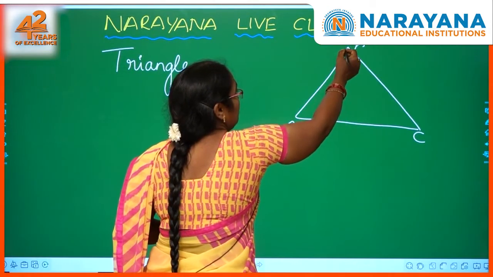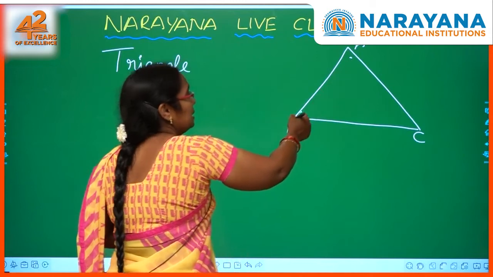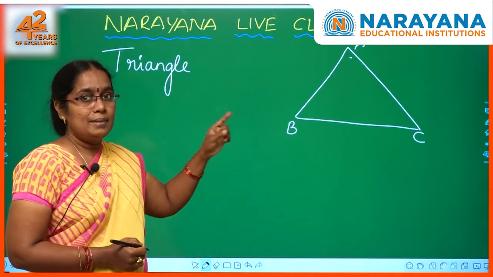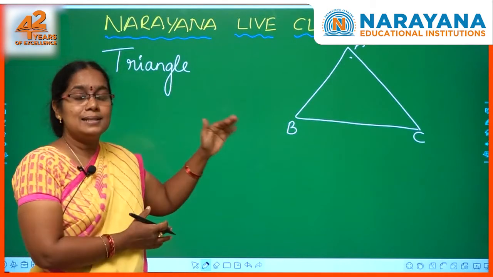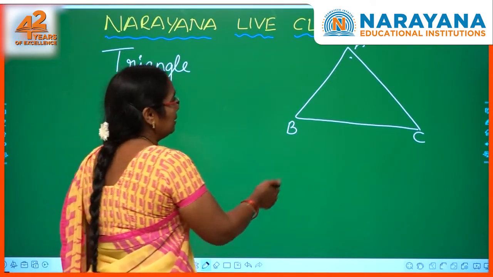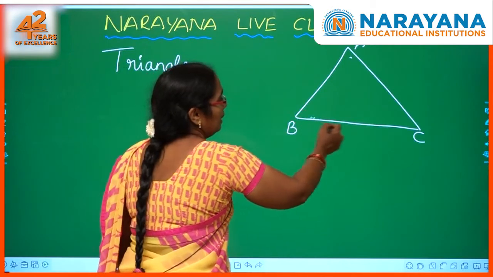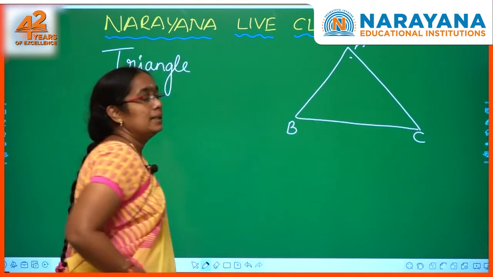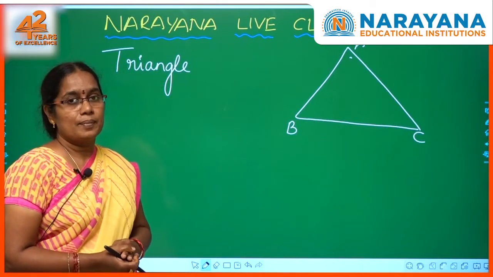And from A to B, what is this called? This is called a line segment actually. But in the triangle it is called a side. So how many sides can you see here? There are 3 sides: AB, BC and CA. There are 3 sides.